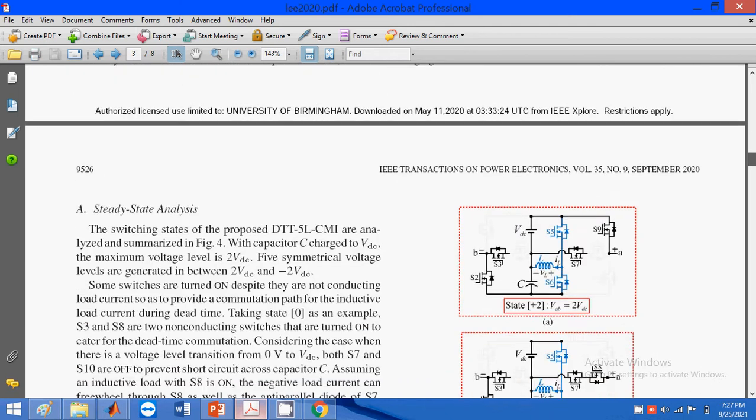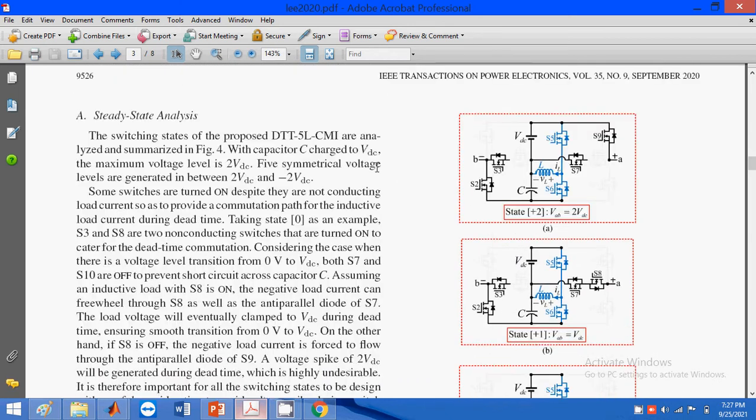When we discuss the design, I will show you the design.